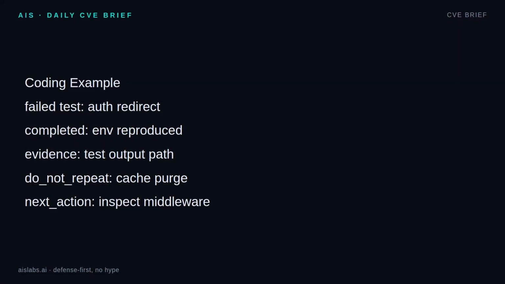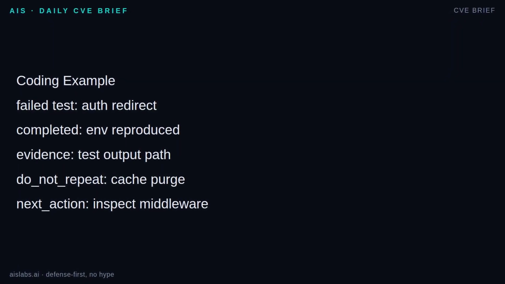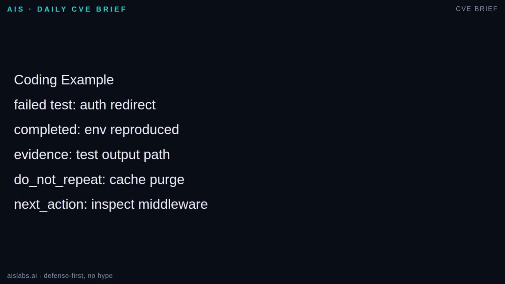Take a coding agent repairing a failing authentication test. The first run reproduces the failure and records evidence: command used, failing test name, and the exact assertion. It tries clearing the cache. Verification still fails. The state file now says completed: environment reproduced. Failures includes: cache clear did not fix redirect. The do_not_repeat list includes: do not clear cache again.